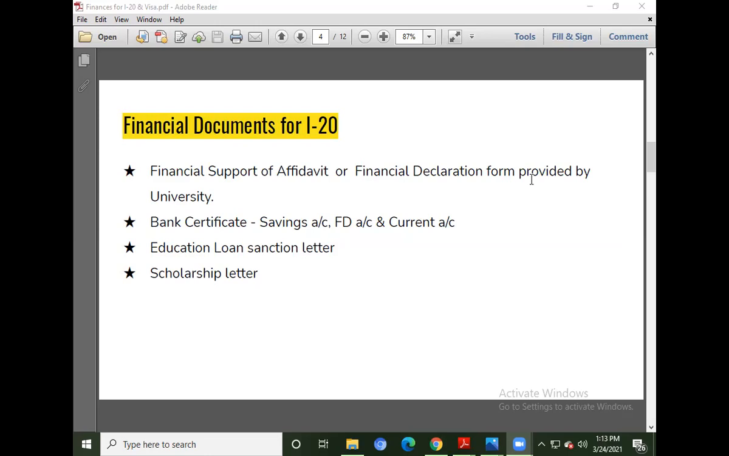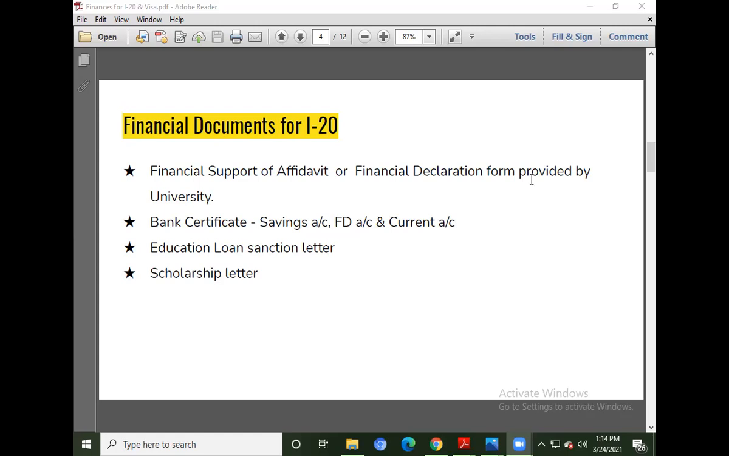Second is the bank certificates which bear the balances of savings account, FD accounts, and current account. So these bank certificates are also acceptable for your I-20. Third is the education loan sanction letter. If you're looking out for education loans, then obviously you must get your education loans right now.